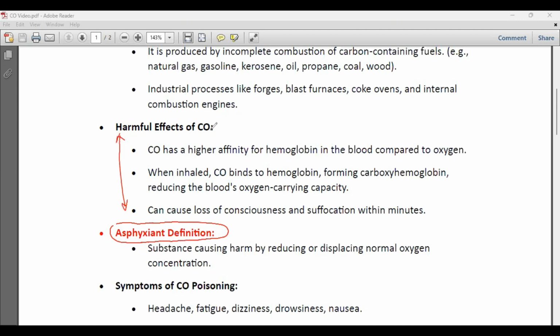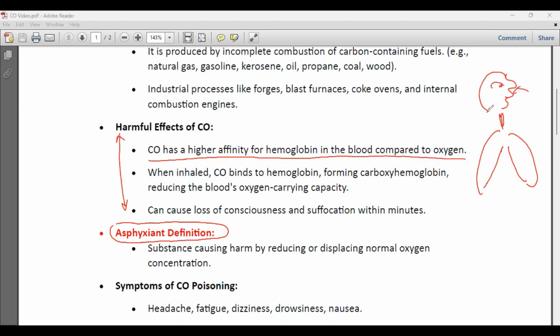Now, what is the harmful effect of carbon monoxide? This is very important. Carbon monoxide has a higher affinity for hemoglobin in the blood compared to oxygen. See, this is your lungs. When you are taking a breath, oxygen goes into the lungs and then it combines with the hemoglobin. Hemoglobin is there in your blood. So oxygen goes and combines with the blood.